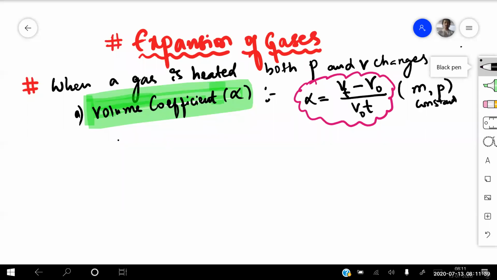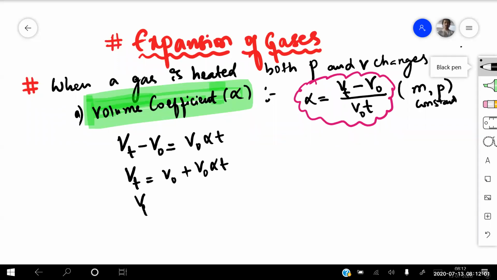I can still simplify this one as Vt minus V naught is equal to V naught alpha into T. Can I write like that? So from this one, volume at T degree centigrade is equal to V naught, it will go here right now, plus V naught into alpha into T. That means volume at T degree centigrade is equal to V naught, I can take common, into 1 plus alpha into T.